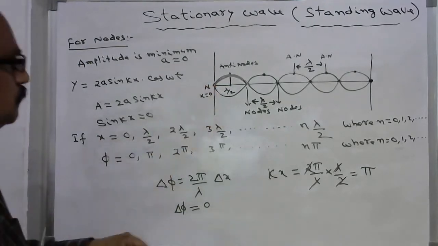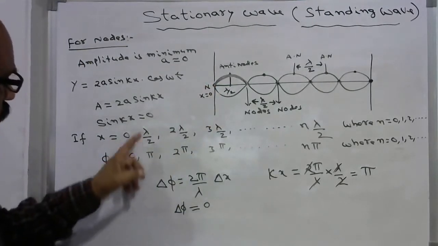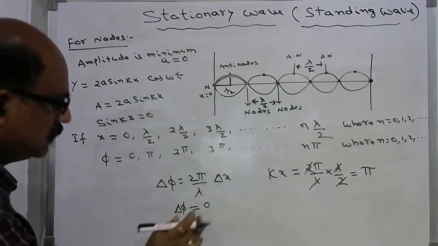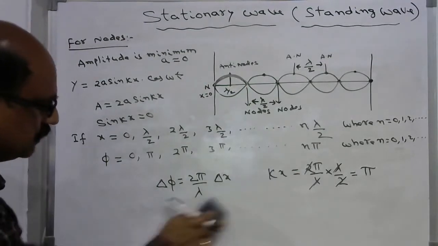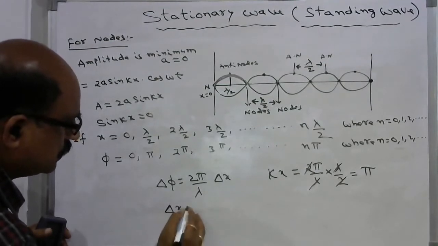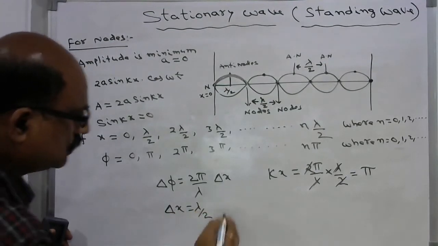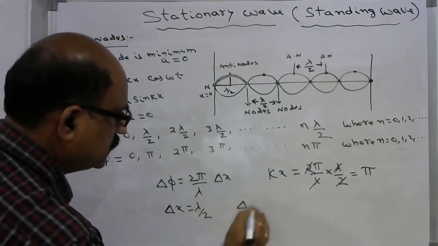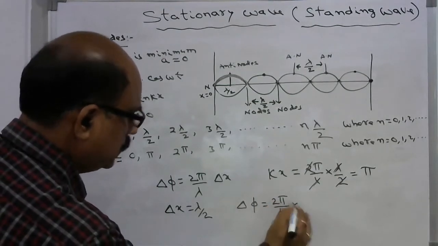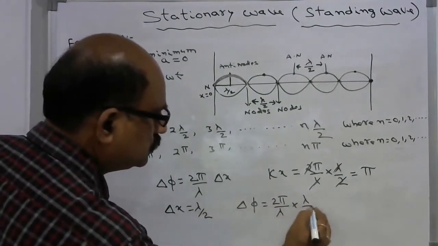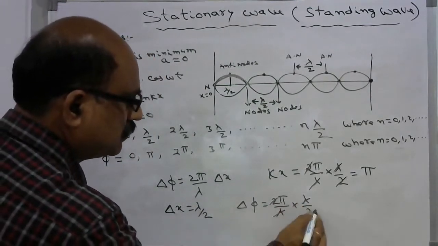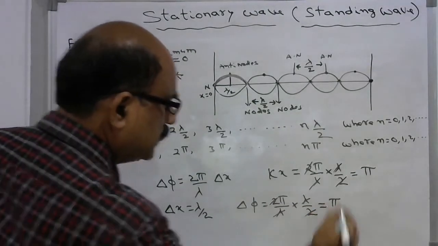at the origin. And if you give x equal to lambda by 2, then what happens? Delta phi, for delta x equal to lambda by 2, is equivalent to 2 pi by lambda into lambda by 2. This is cancelled, and again you will get pi.